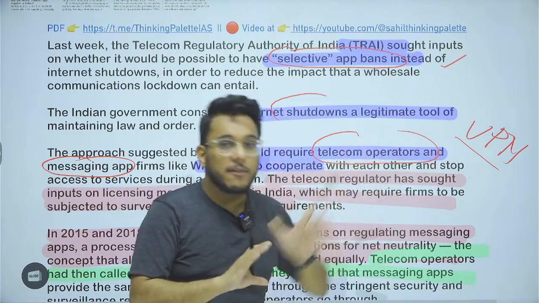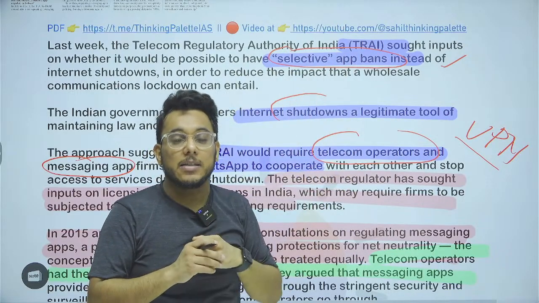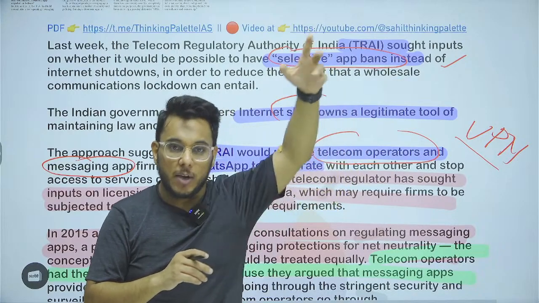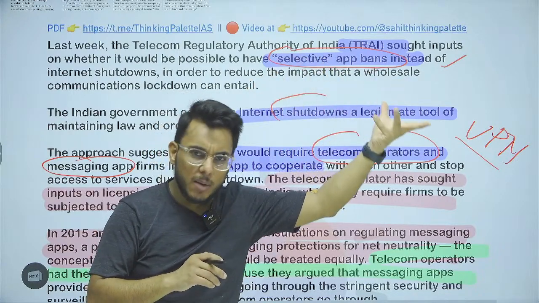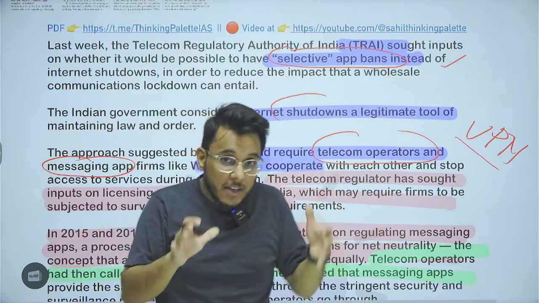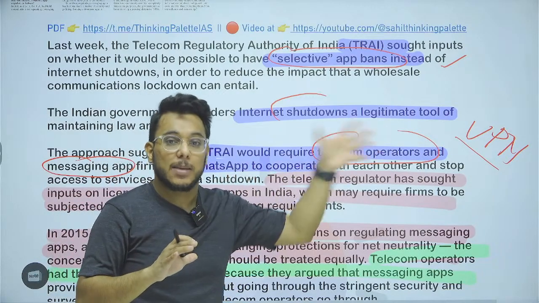But if I'm using a VPN, my request will be routed to some other country's server, for example Switzerland's server, America's server, Greece's server. Their Google might not be banned, so I can access Google even if it is banned here. So even if you partially ban particular websites, it is possible to bypass them by VPN.